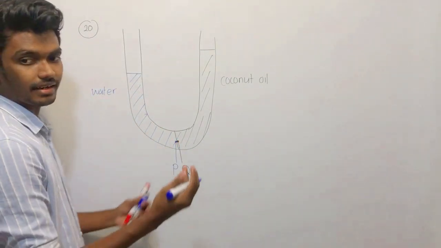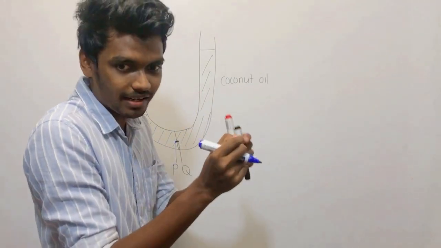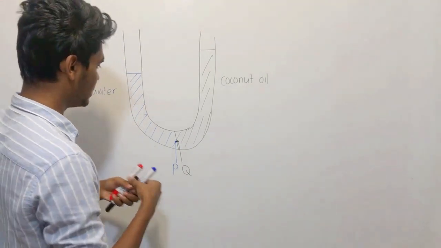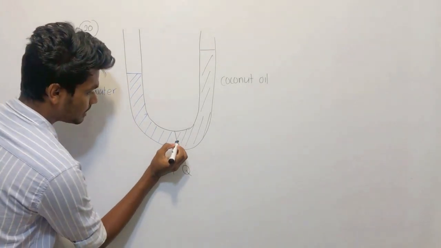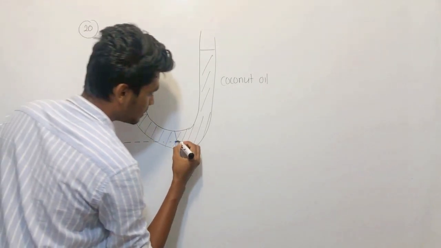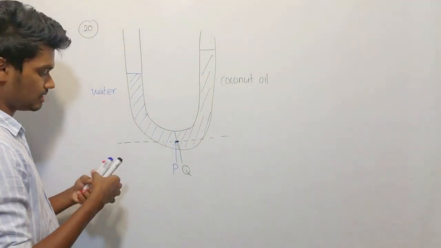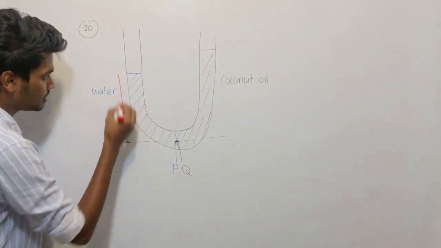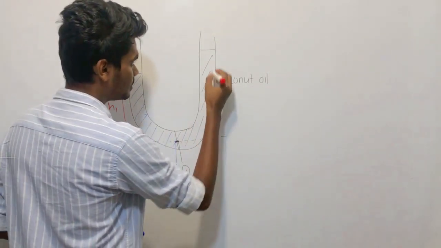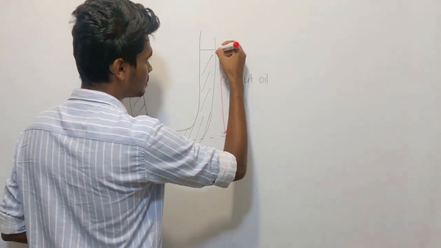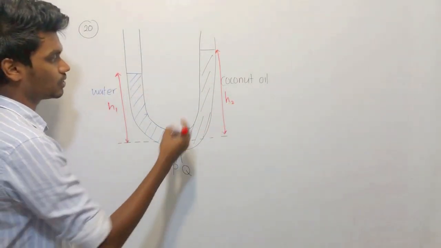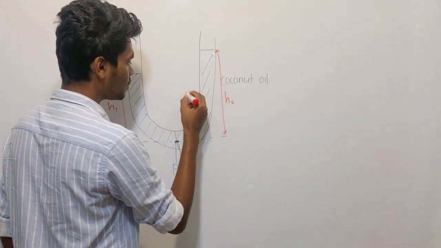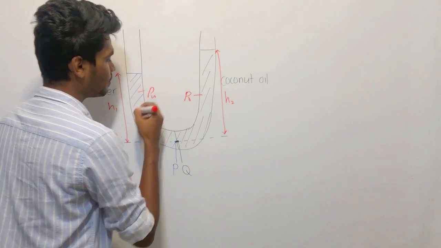It's like they're coinciding, right? But to denote them separately, they have given a small distance between them, but it's like they're coinciding on each other. So in that case, let's consider this level. On this level, they have given H1 and H2, right? This is H1, and this is H2. This is the raw oil, and this is the raw water.